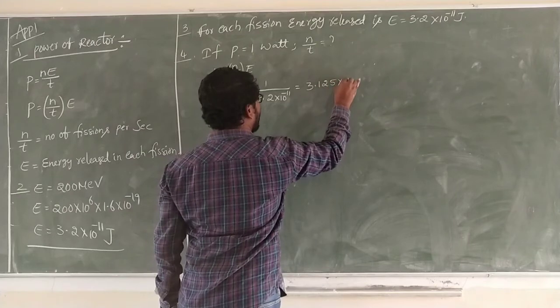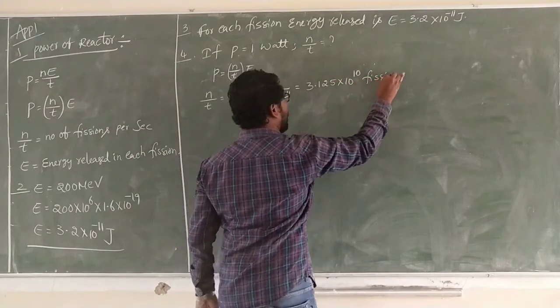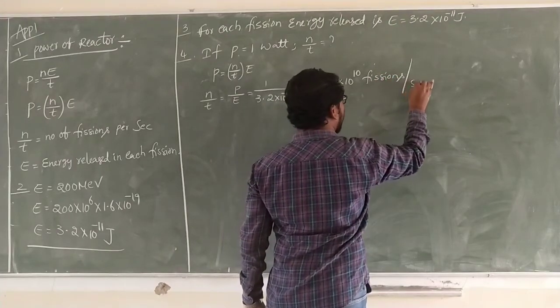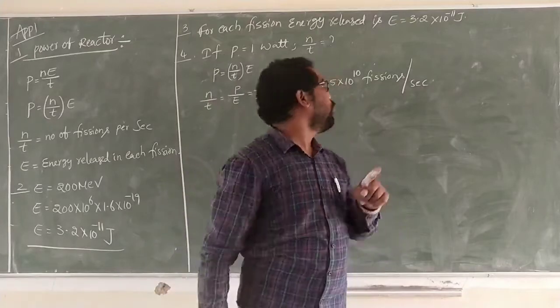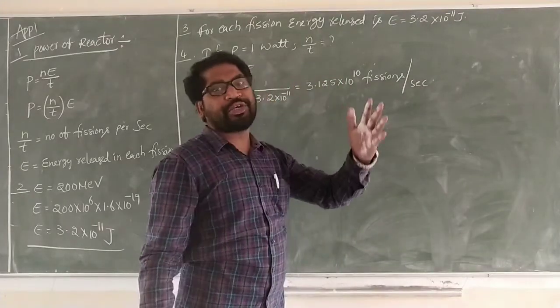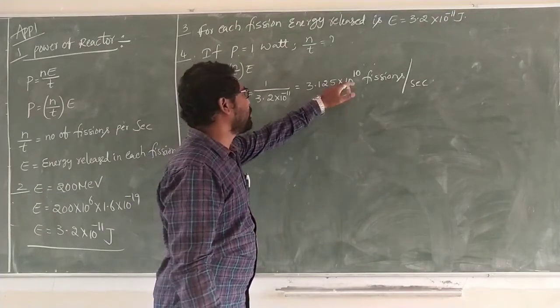That is 3.125 into 10 power 10 fissions per second. If the power of the reactor is 1 watt, the number of fissions occurring in 1 second is 3.125 into 10 power 10.